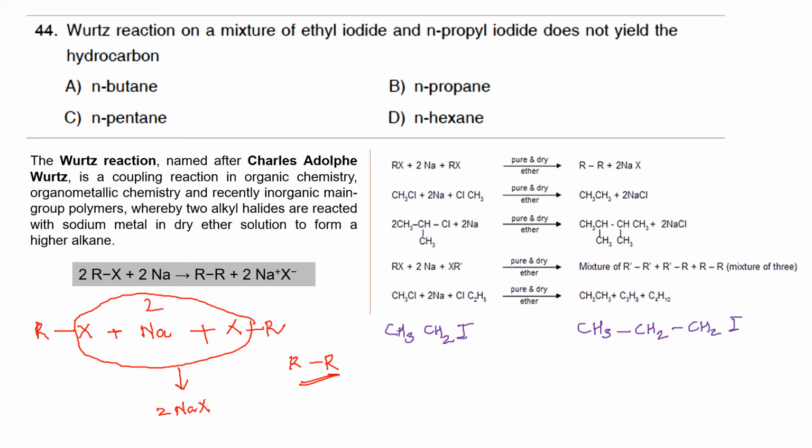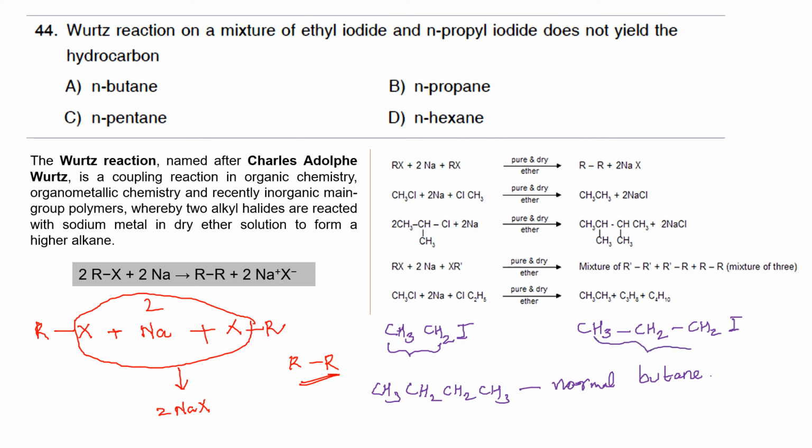So when they combine, this can combine with itself. That is CH3, CH2, CH2, CH3. In that case, you will be getting normal butane. That is, two molecules of ethyl iodide can combine to form normal butane.